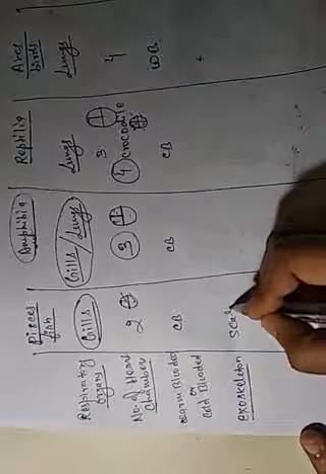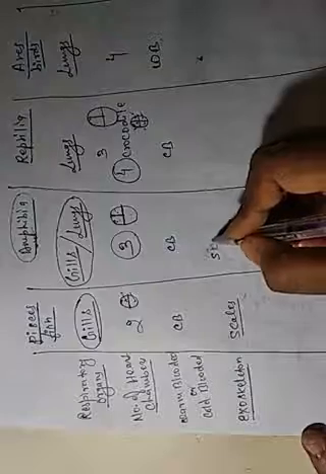Next is the exoskeleton, which means the body covering present in the animals. Pisces contain scales.